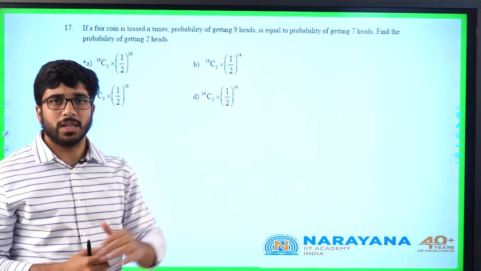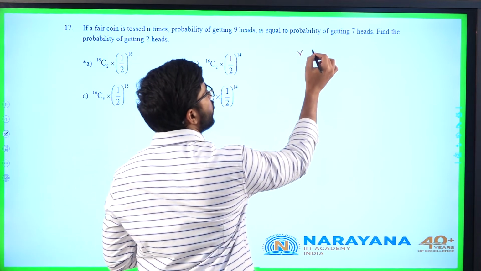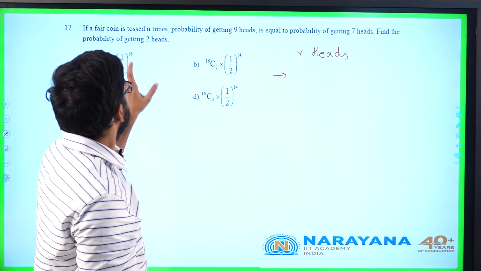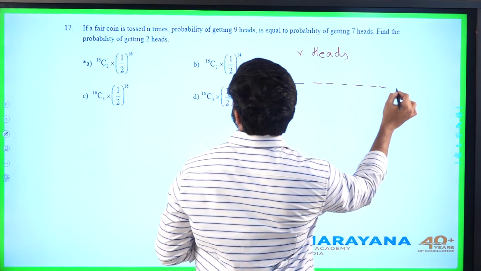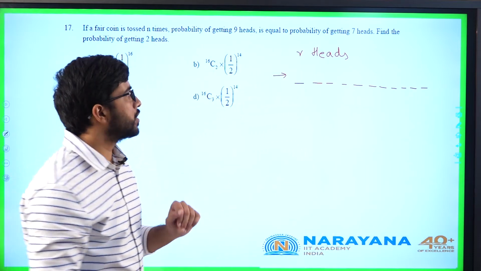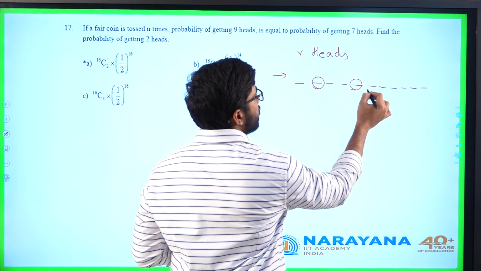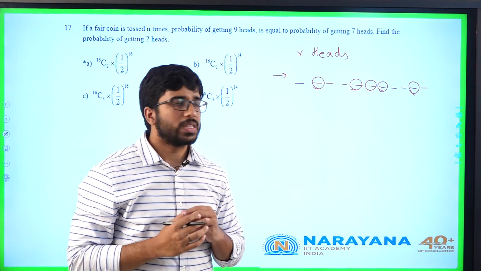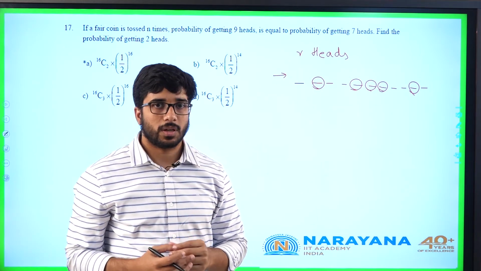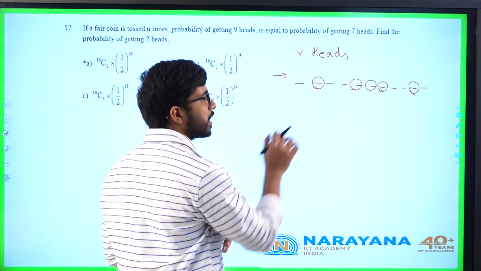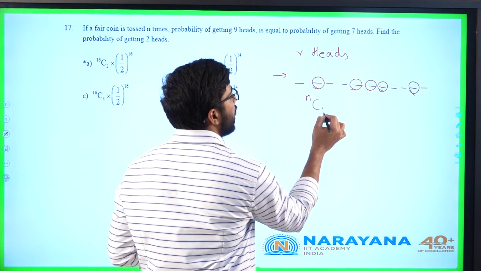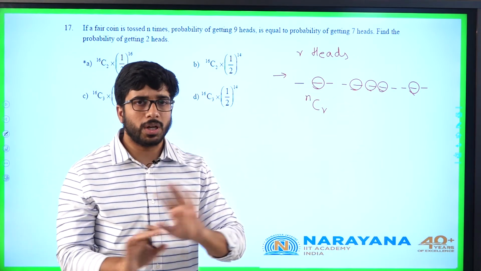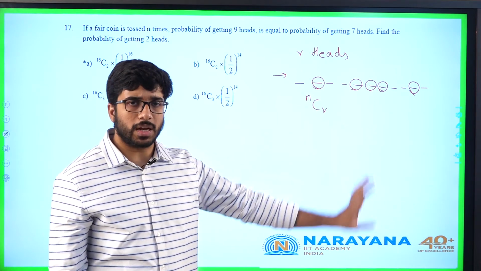So first, for general r heads, we will try to solve. For r heads, what is the formula? First of all, total n tosses are there. In those n tosses, r must be heads, any r. First I will select the positions where heads should come. In how many ways can I select the positions? It will be nCr. Once I select the positions, obviously in the rest tails will go. So we don't need to arrange anything, and all are identical, that's why I am just selecting nCr.